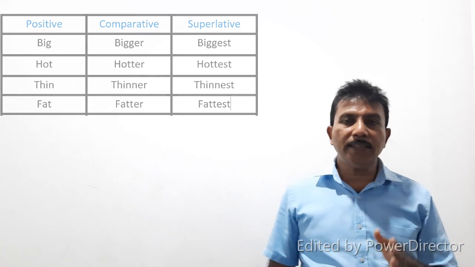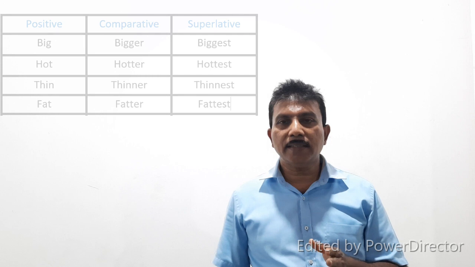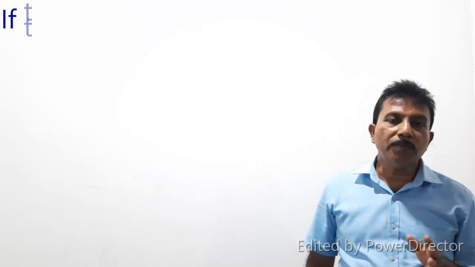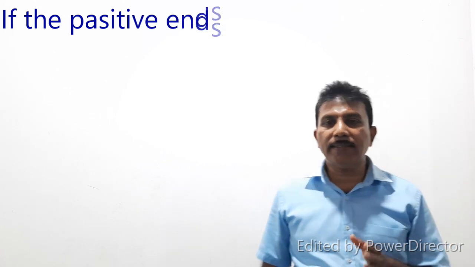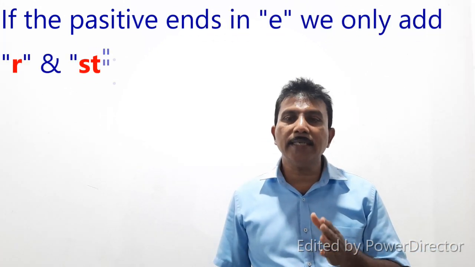Then look at the next word, fat. The last letter is T. We double the last letter, fatter. Then comparative, fatter. Superlative, fattest. Then one more thing, if the positive ends in E, we only add R and ST.